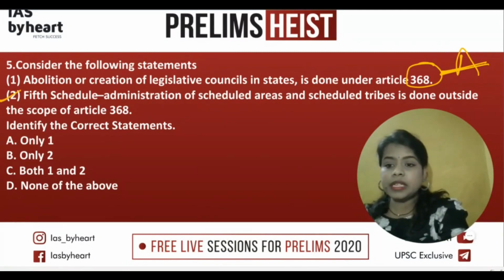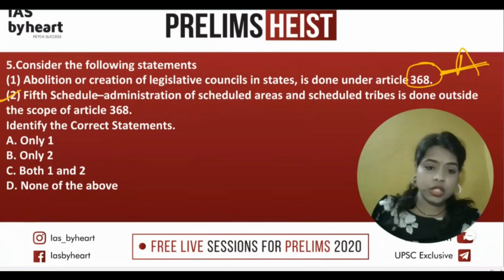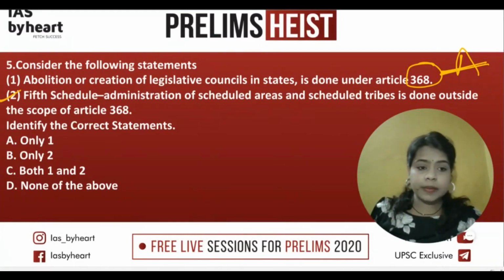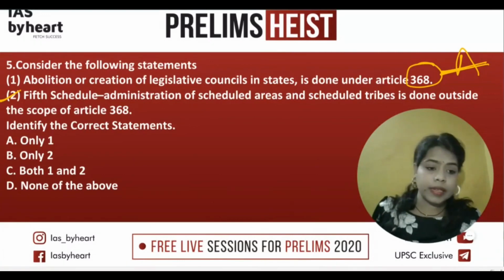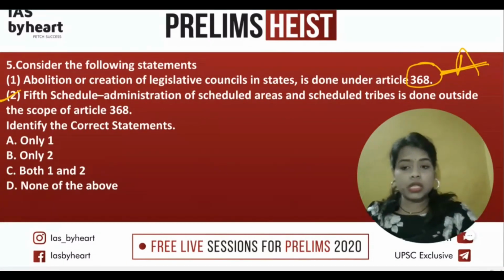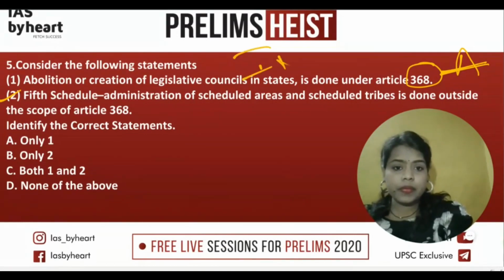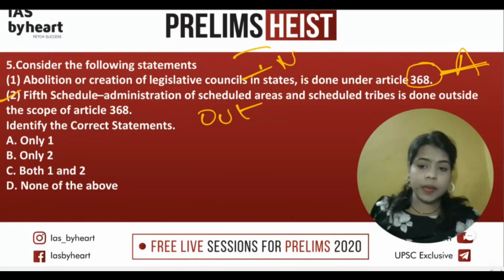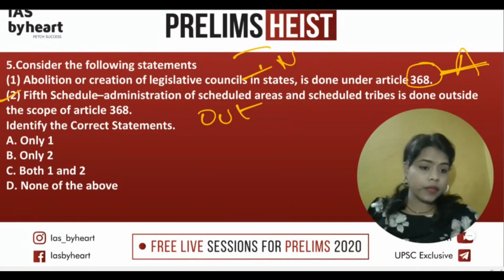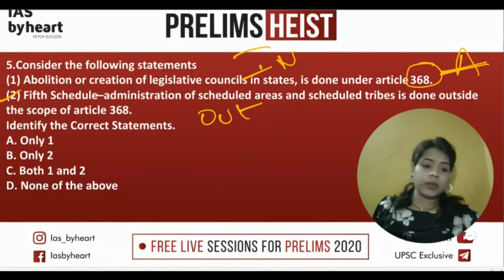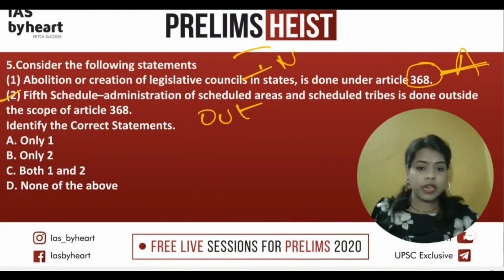Then the next statement is, fifth schedule, administration of scheduled areas and scheduled tribes is done outside the scope of Article 368. So this you should be very clear about. This they are saying inside and this they are saying out. Out, why? Because the president is going to have the right over here. So that we are sure of because it is discussed every now and then.